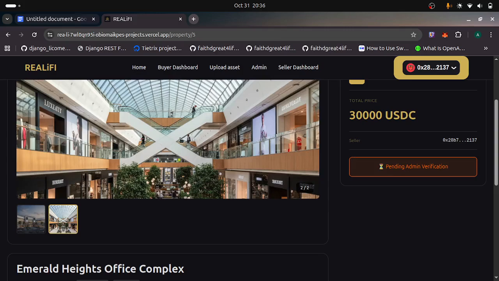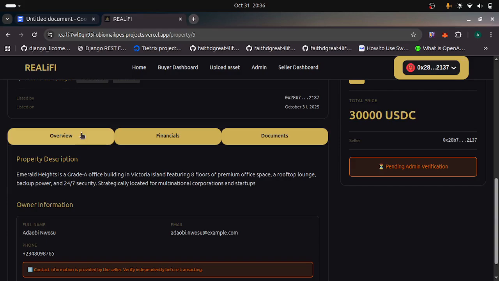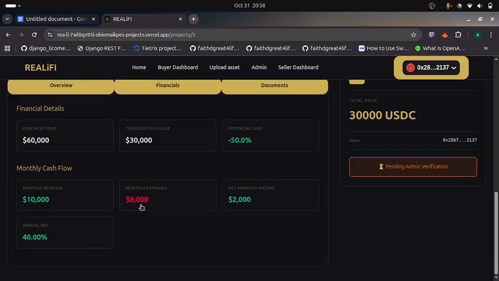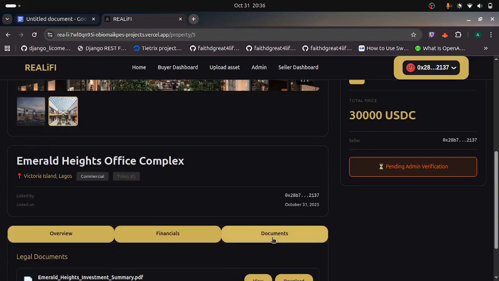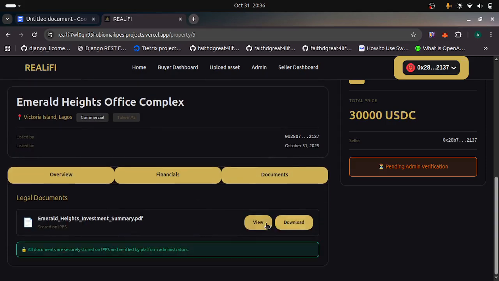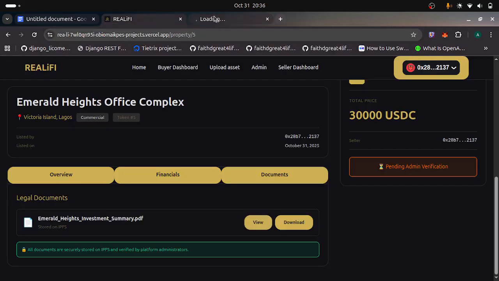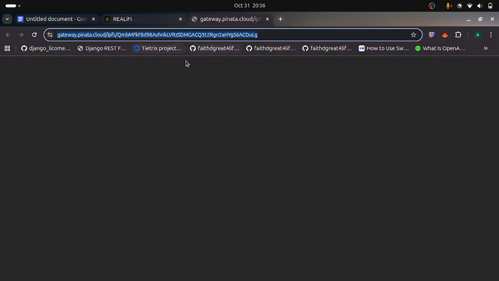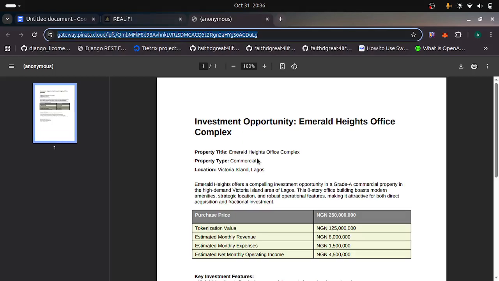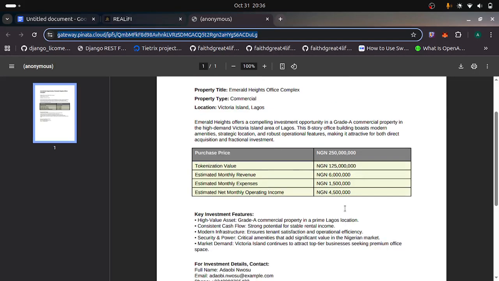But this is an overview. You see the property description that we created, and the owner information. Then you come here and see the financials. Then you see the documents, which now have links. If you want to view the content of a document, just click on the view function, and the IPFS URL is loaded so I can read the documents online. I can see everything. If there's a signature here, I'll be able to see it.